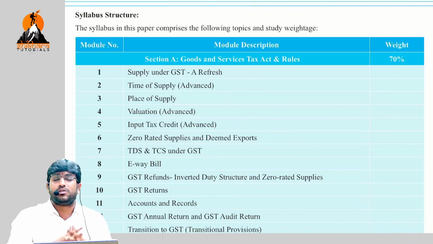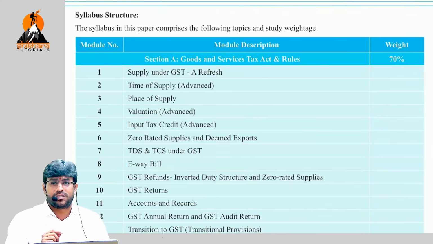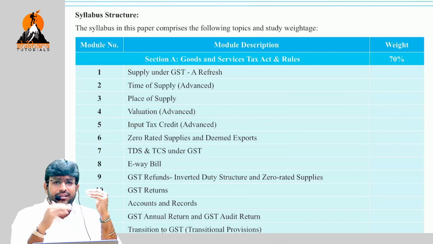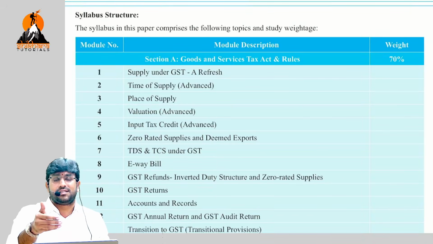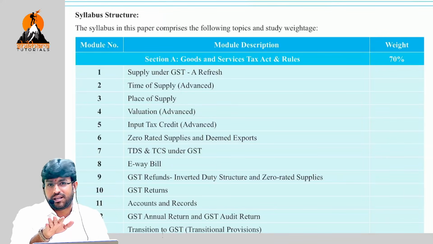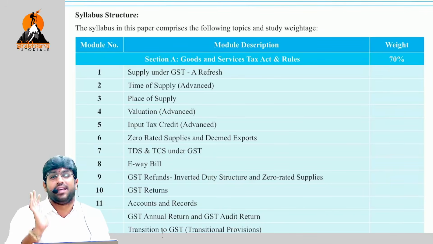I want to tell you about some interesting aspect with respect to paper number 19, Indirect Tax Laws. I would love to tell something interesting about an ABC analysis for this particular subject of indirect tax laws. Before I tell that ABC analysis, first thing I'll tell is that there is nothing called A, nothing called B, nothing called C. Everything is A.